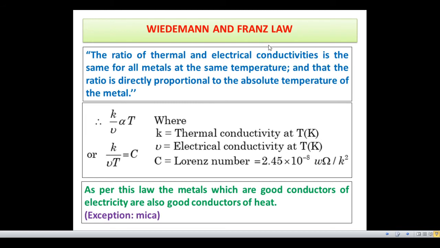Now, the Wiedemann-Franz law. According to this law, the ratio of thermal and electrical conductivity is the same for all metals at the same temperature, and that ratio is directly proportional to the absolute temperature of the metal. That means K by nu is equal to C T, where K is thermal conductivity, nu is electrical conductivity, and C is the Lorenz number. So according to this law, metals which are good conductors of electricity are also good conductors of heat. Exception: mica.